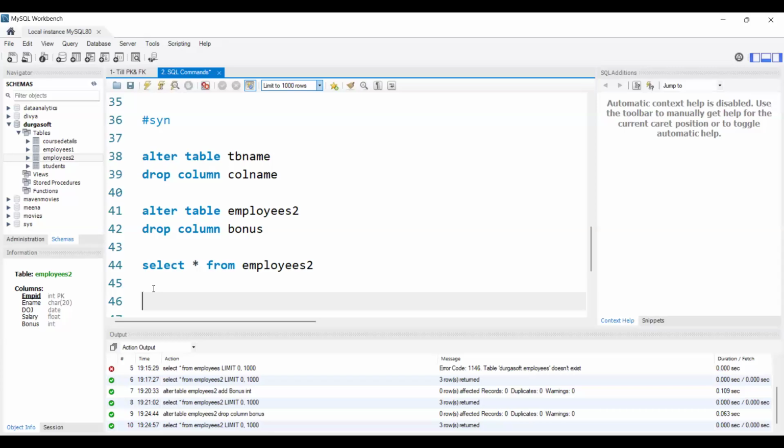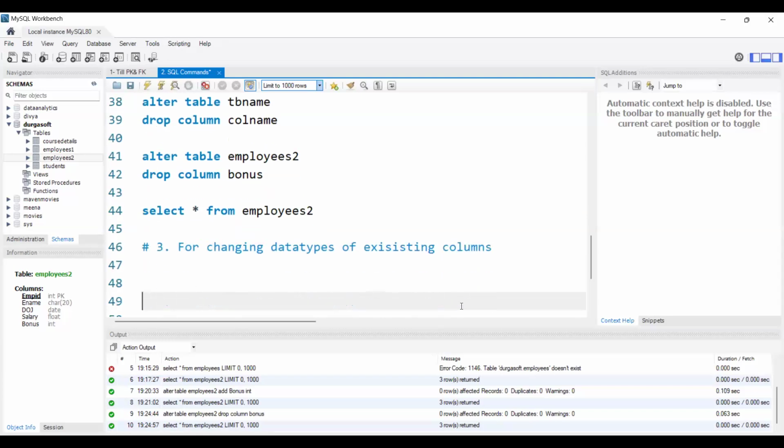The third use case is for changing data types of an existing column. See, suppose I already created a table and gave some data types. Whenever we are creating a table, we give the data types for the column names, right?